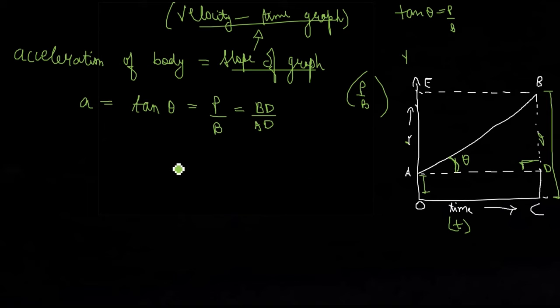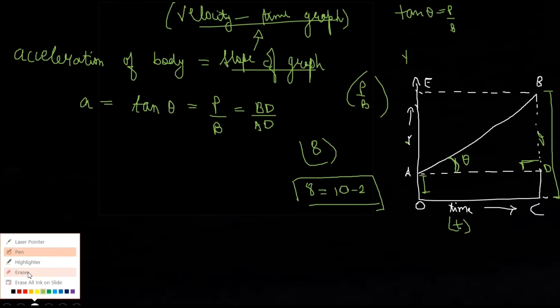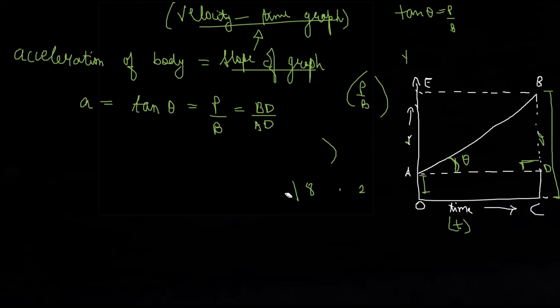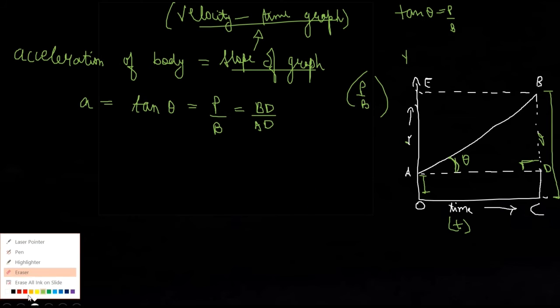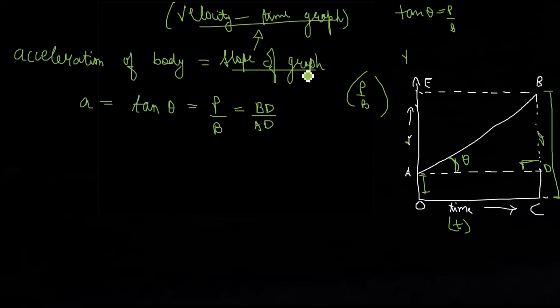Now the next thing I can do is replace this value, or you can say put the value. Suppose I have 8 as my value, so I can write 8 equals 10 minus 2, because that's how equations are formed. So here I can write this BD as BC minus DC.